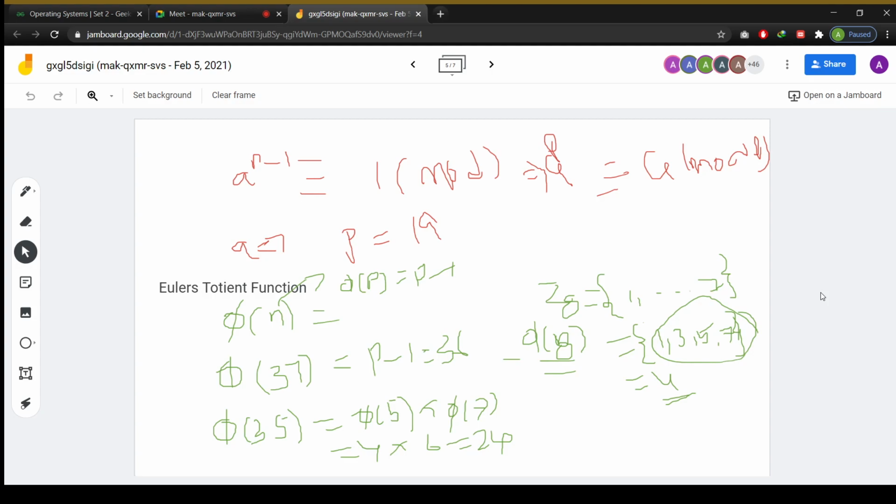The same Little Fermat's theorem. Just apply the same Little Fermat's theorem, and you are able to do this. So first of all, we need to understand what the Euler totient function is. Then only we can go ahead with that, right? So I want to define this Euler totient function here. So what is this Euler totient function?